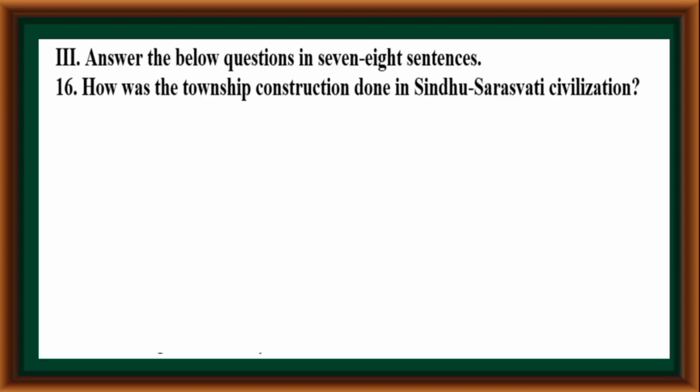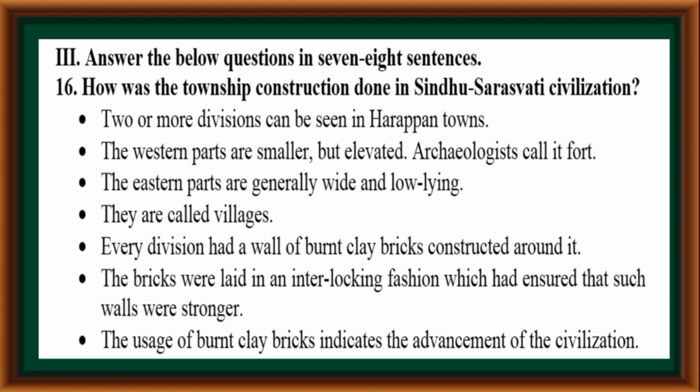Third main, answer the below questions in 7 to 8 sentences. How was the township construction done in Sindhu-Sarasvati civilization? Two or more divisions can be seen in Harappan towns. The western parts are smaller but elevated. Archaeologists call it fort. The eastern parts are generally wide and low-lying. They are called villages. Every division had a wall of burnt clay bricks constructed around it. The bricks were laid in an interlocking fashion which ensured that such walls were stronger. The usage of burnt clay bricks indicates the advancement of the civilization.